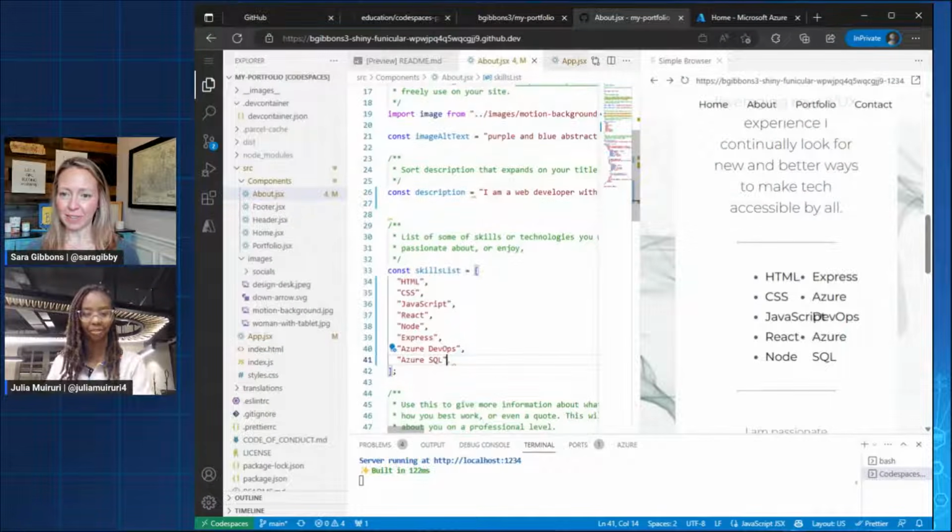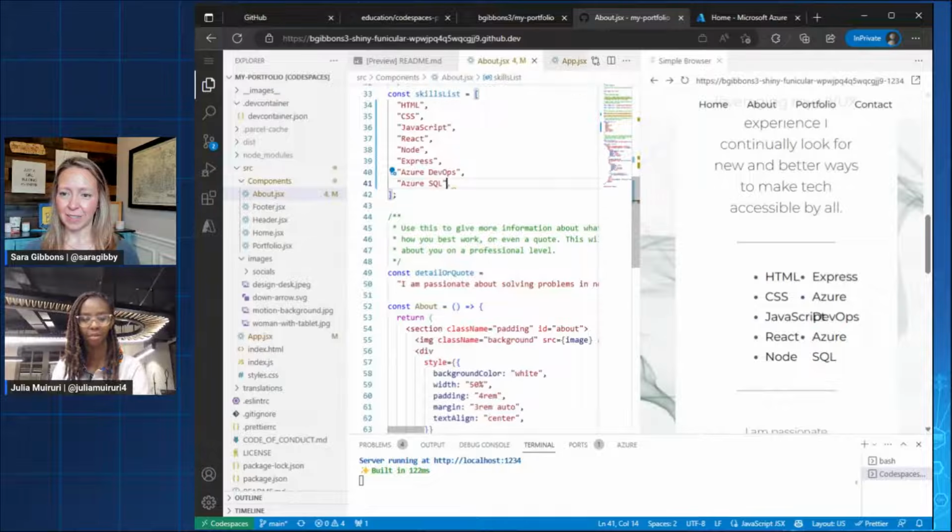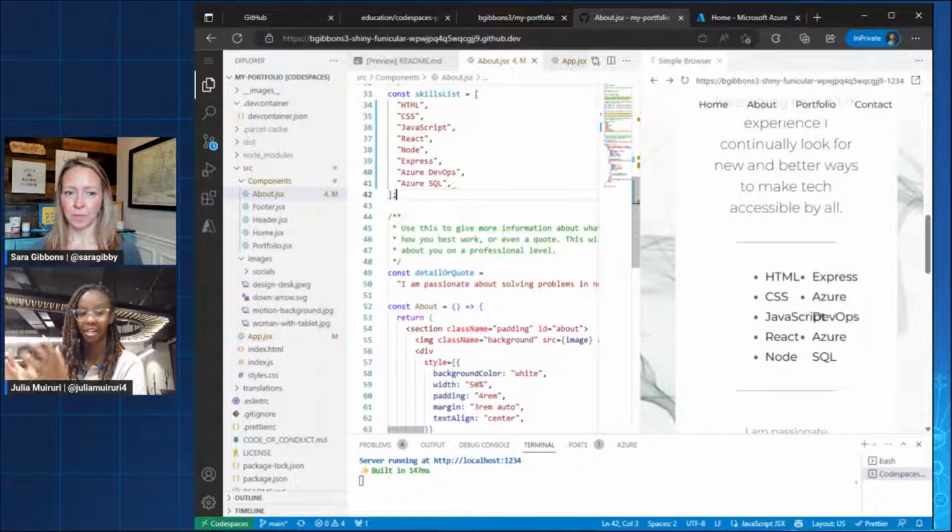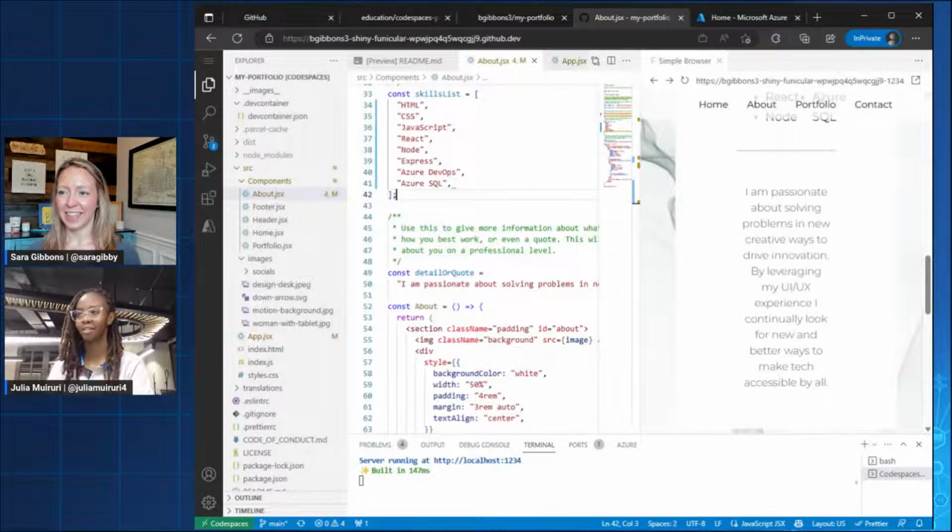Yeah, but this is awesome. This is their skills list. I'm happy that it was able to detect that we're actually working on a React project. So it just gave you the whole list, and it also suggested other services that we are yet to be using on this project. So I think Copilot is a very, very good coding buddy. Yes. Agreed. Very exciting.